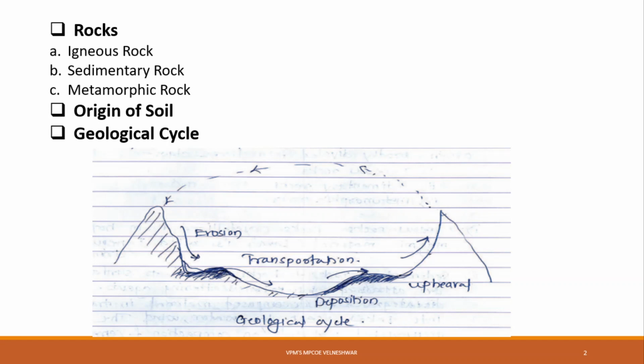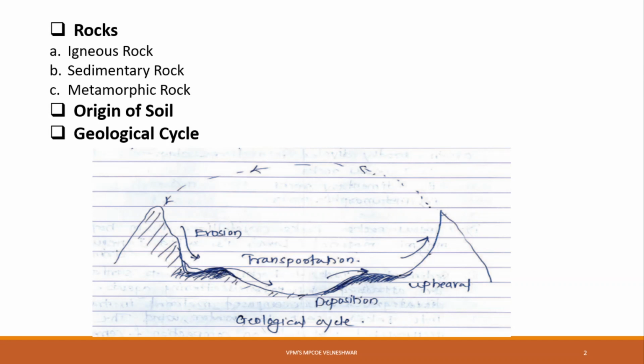Now the origin of soil. Now the soils are formed by weathering of rocks due to mechanical disintegration and chemical decomposition. Remember the two words, mechanical disintegration and chemical decomposition.